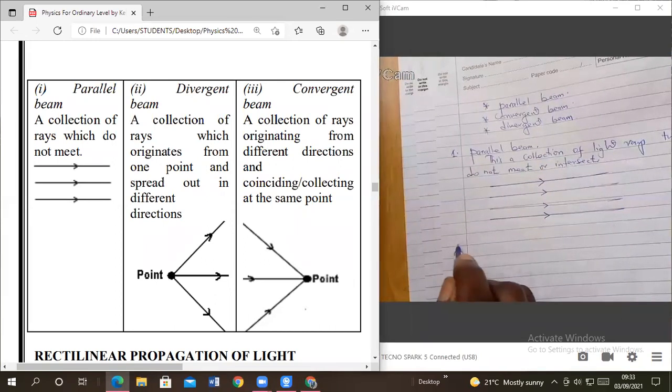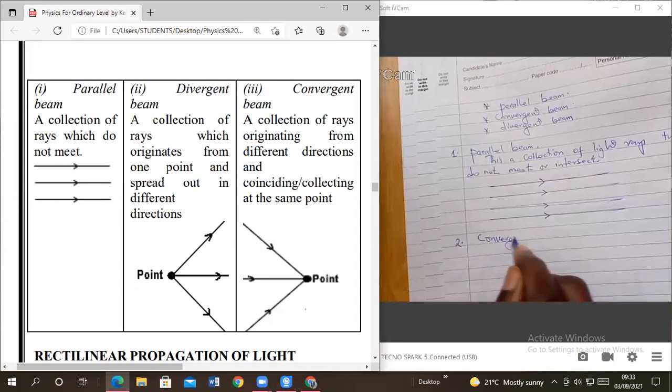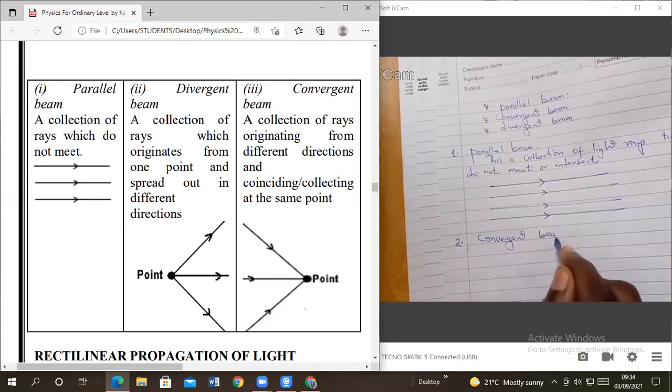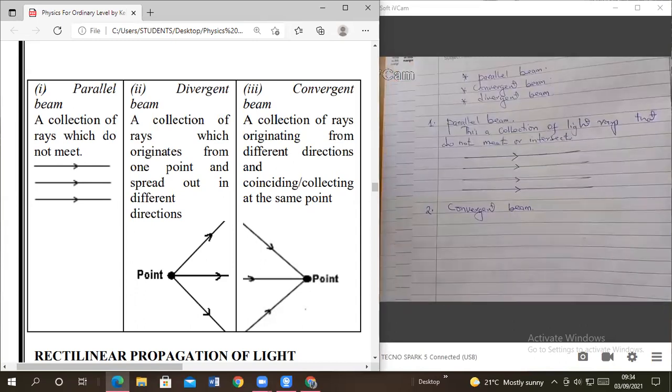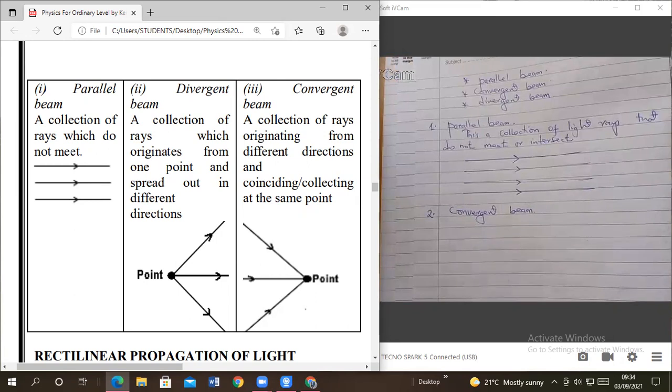Number two, convergent beam. Just like the name, this one means they are going to converge at a point, not so? They are going to converge at a common point.